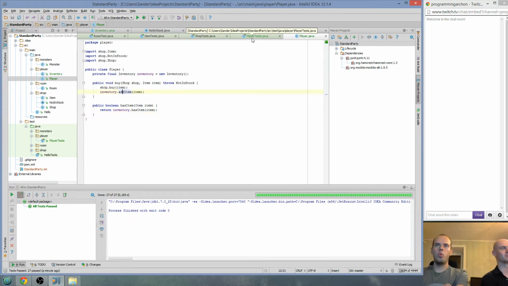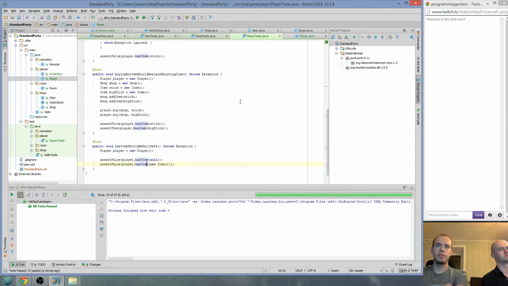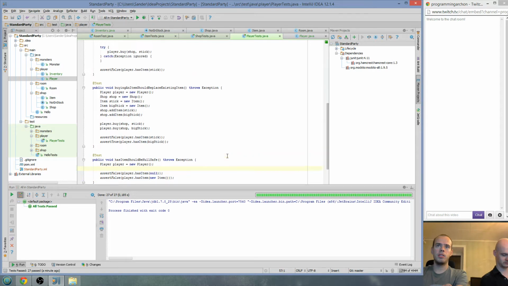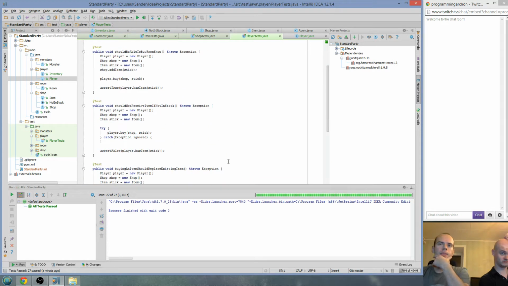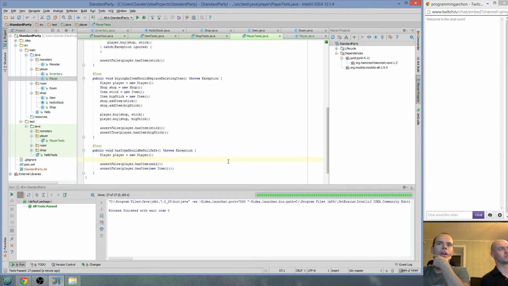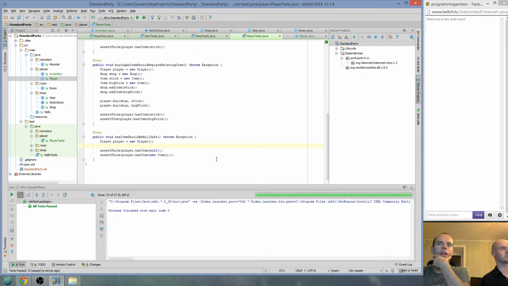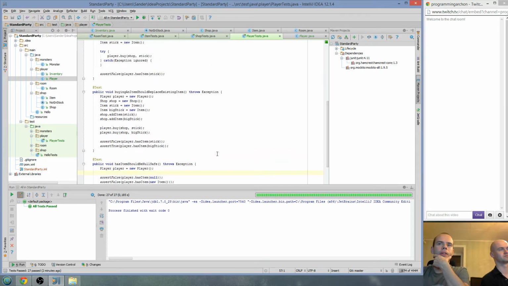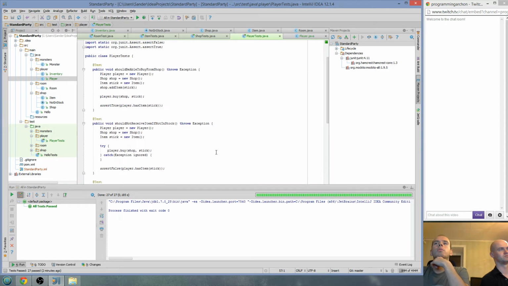So we discussed this before. What do we want to do next? Well, the player is able to buy an item. So do we want to start implementing different types of items? Yeah, I think so.